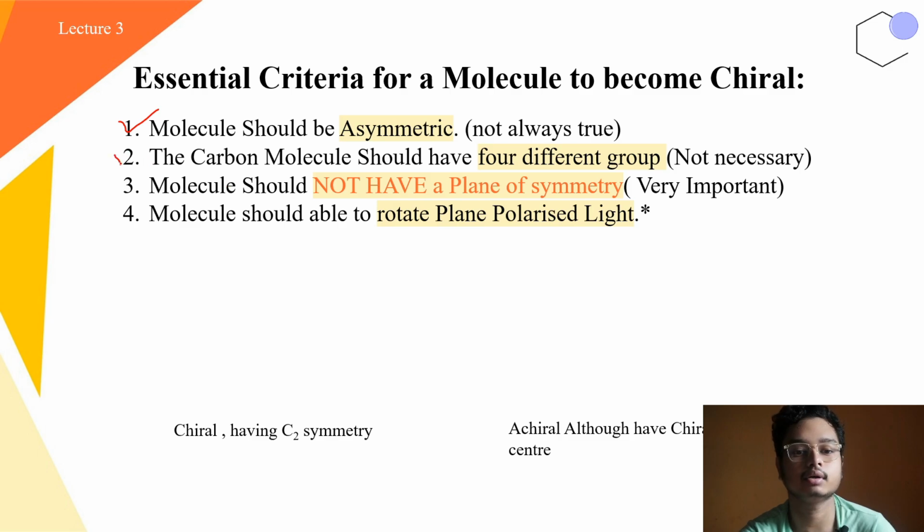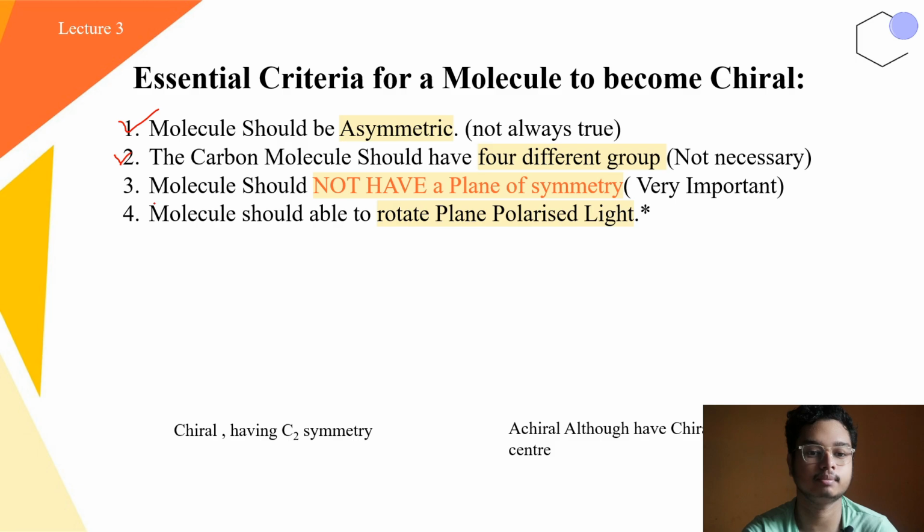Second one is the carbon should have 4 different groups. This is also not necessary because we can see a carbon with 3 different groups, but still it is a chiral molecule. Okay. Third is the molecule shouldn't have a plane of symmetry. This is very important. If a molecule contains any kind of plane of symmetry, then the molecule becomes achiral.